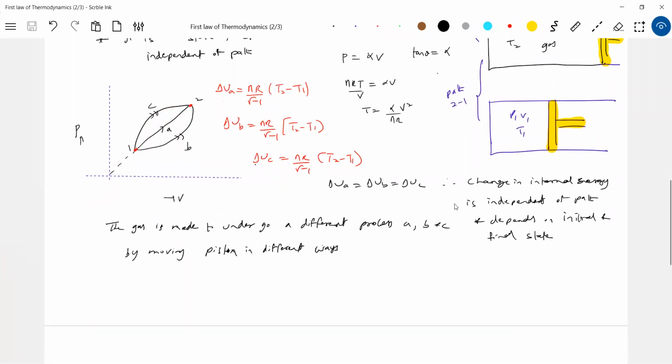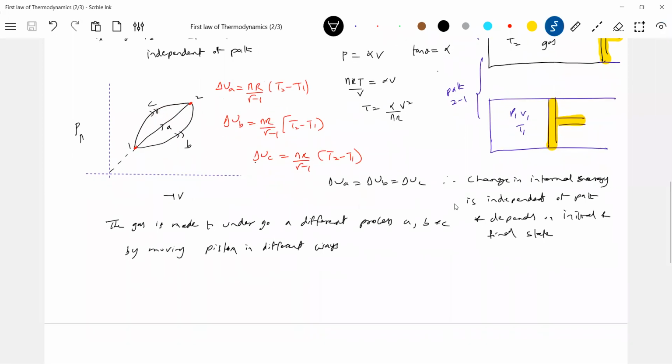So therefore, for the heat exchange, Q_A is not equal to Q_B is not equal to Q_C. The heat absorbed by the gas in a different path will be different here.